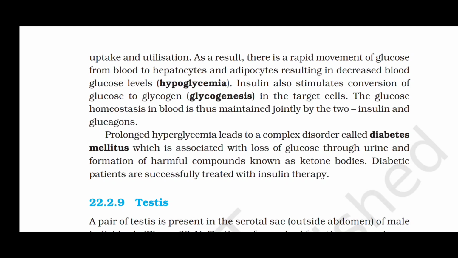The glucose homeostasis in blood is thus maintained jointly by the two, insulin and glucagon. Prolonged hyperglycemia leads to a complex disorder called diabetes mellitus, which is associated with loss of glucose through urine and formation of harmful compounds known as ketone bodies. Diabetic patients are successfully treated with insulin therapy.